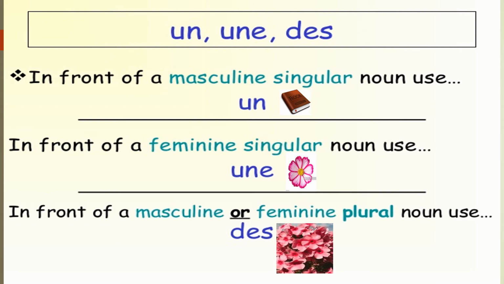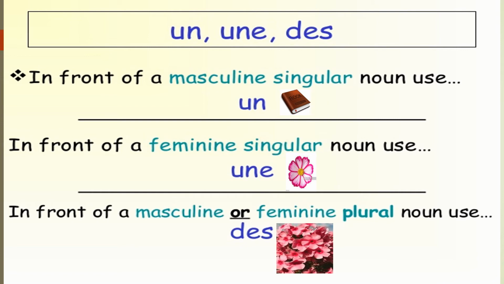We can see that on utilise l'article indéfini, we put the articles in front of the masculine singular noun, we put un, or for the feminine singular noun, we put une. For all the nouns which are plural, we put des. That means they are always placed before the noun.